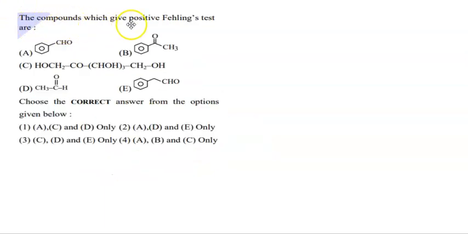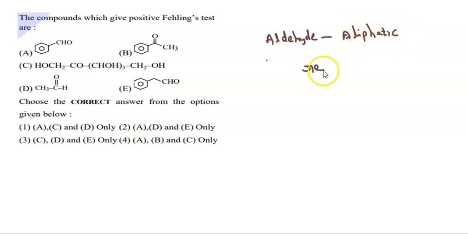So the compounds which give a positive Fehling test are asked. Here it is nothing but only the aldehydes. Which aldehydes? Aliphatic aldehydes. Aliphatic aldehydes can produce a red color with the Fehling's reagent. Benzaldehyde is an aromatic aldehyde, which cannot respond to the Fehling's test. Ketone never responds to the Fehling test.